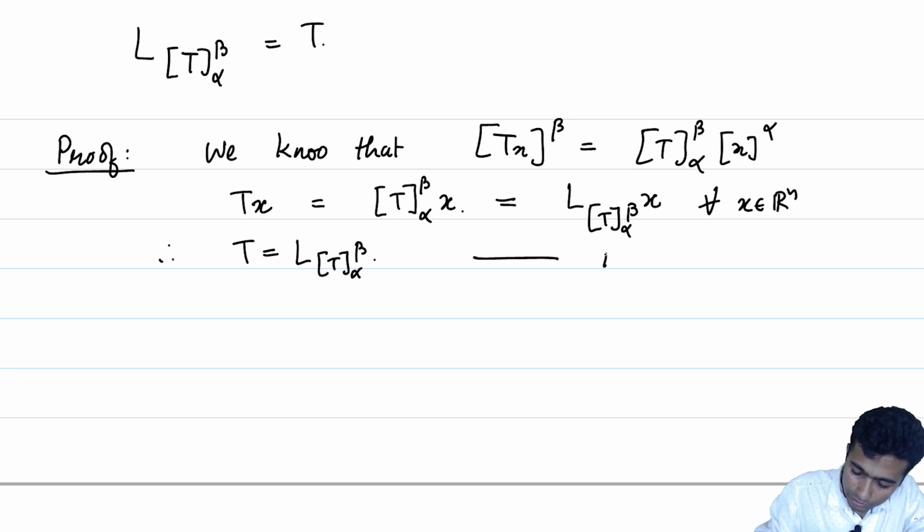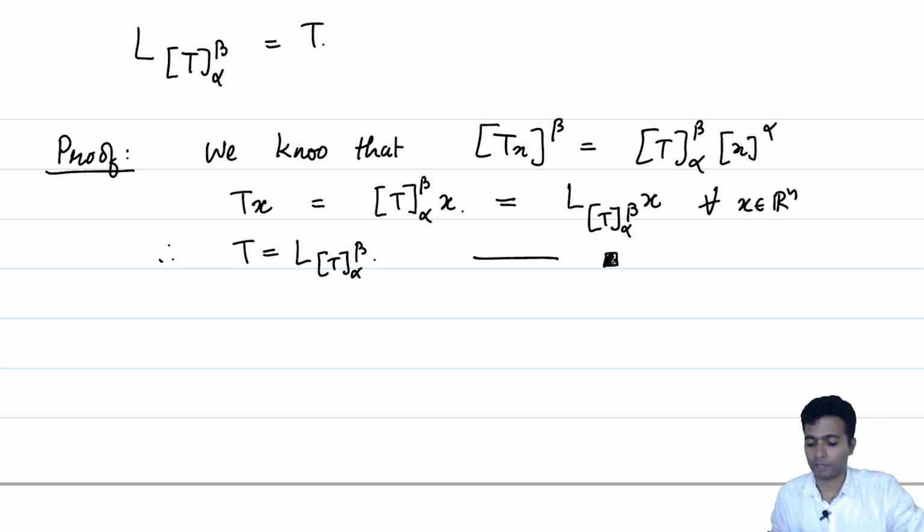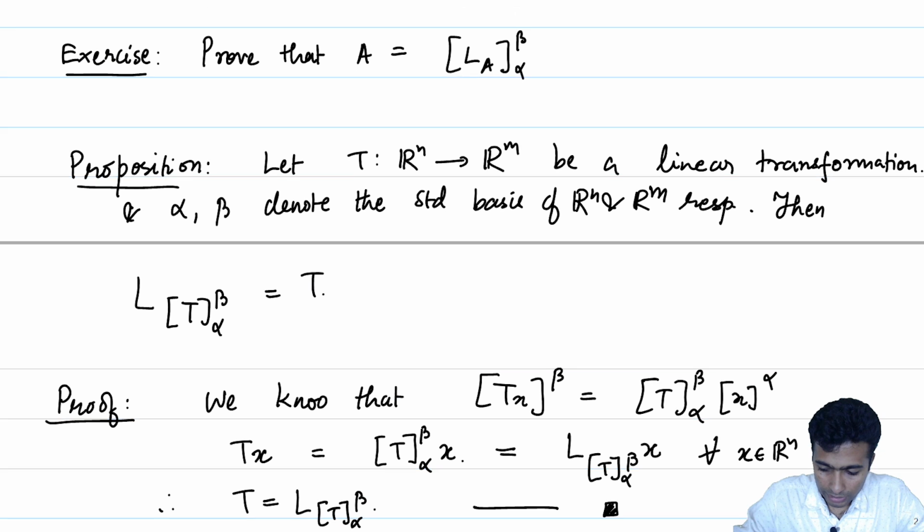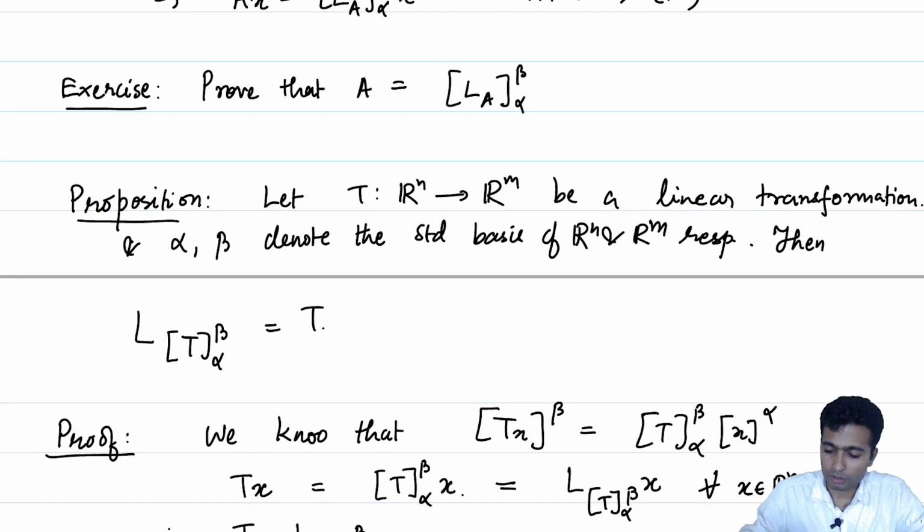Okay, so the proof was quite straightforward, but the statement says something very crucial. What it tells us is that the idea of associating a matrix to a linear transformation and a linear transformation to a matrix, once we fix the basis, in the case of Rn and Rm the standard basis, the notion is exactly the same. One is the inverse of the other.